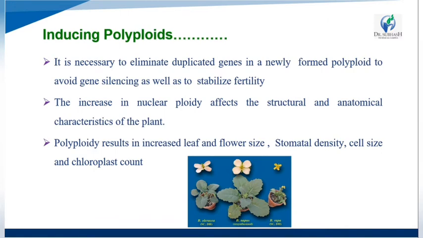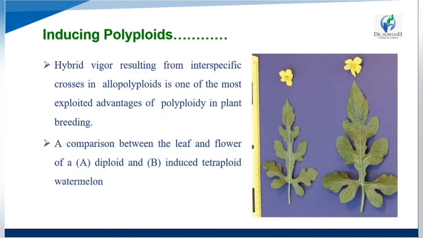Okay, and then polyploids result in an increase in leaf and flower size. Also they increase the stomatal density, the size of the cells and chloroplast count. Okay, then hybrid vigor resulting from interspecific crosses in allopolyploids is one of the most exploited advantages of polyploids in plant breeding.